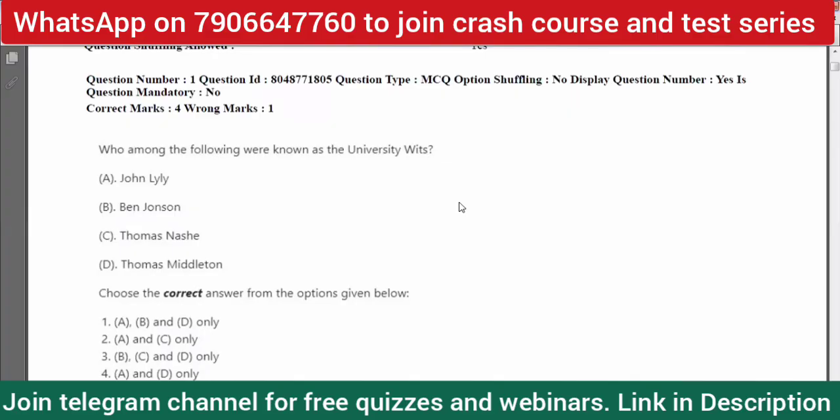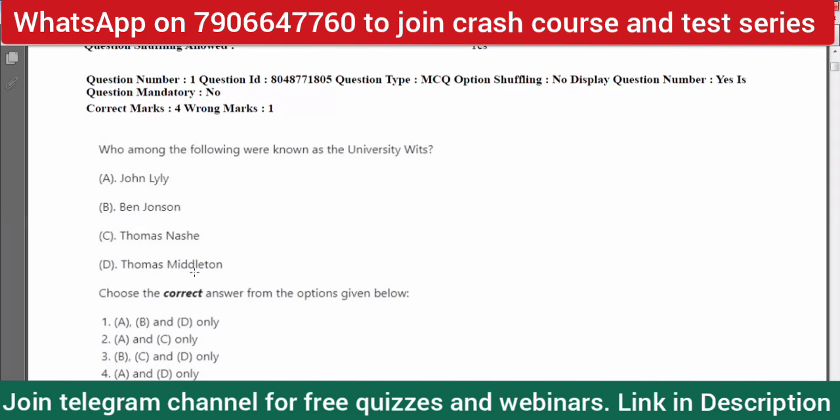The first question that was asked in 2025 CUET was: who among the following were known as the University Wits? The options were John Lyly, Ben Jonson, Thomas Nashe, Thomas Middleton. You can see that there are multiple options. Clearly Ben Jonson, as you know, is not considered among the University Wits, so whatever options have B in them automatically get cancelled. So of course 1 and 3 get cancelled.